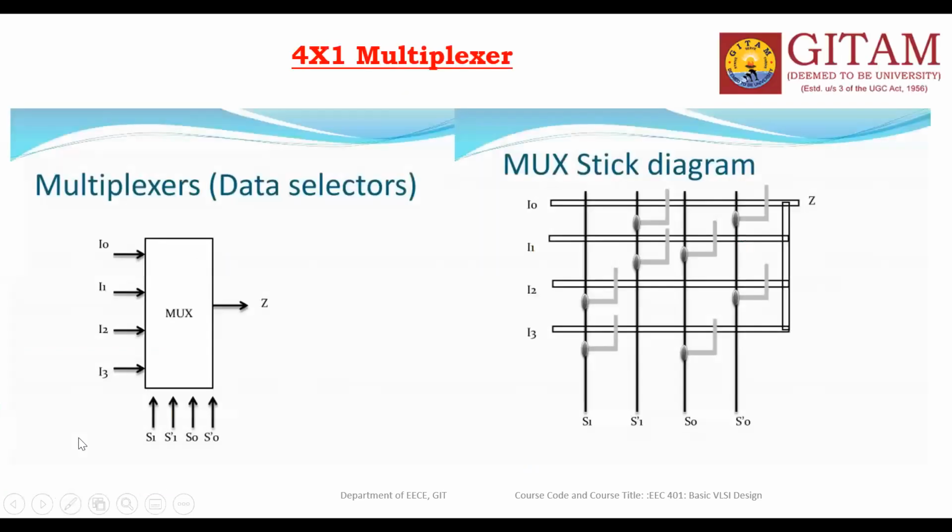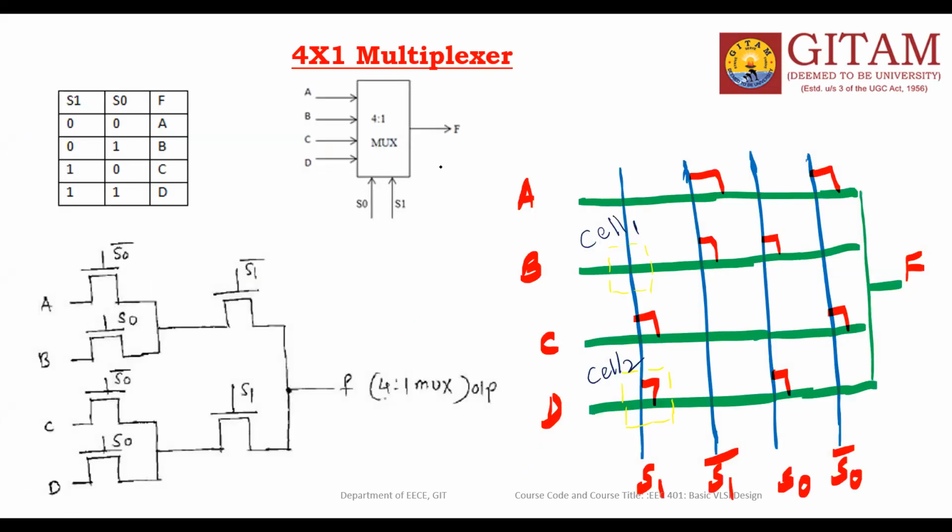The next combinational circuit is the multiplexer, the 4-bit multiplexer. This is the 4-bit multiplexer. 4 inputs are there, 2 select lines are there, 1 output is there. 4 into 1 mux.